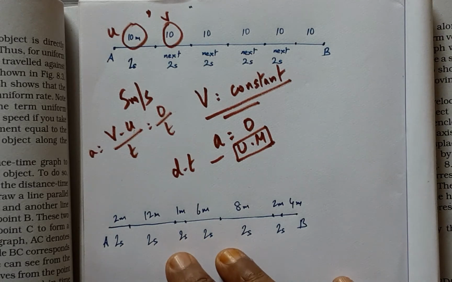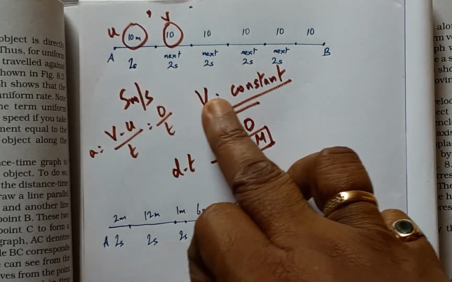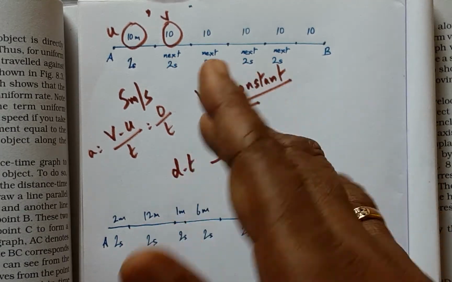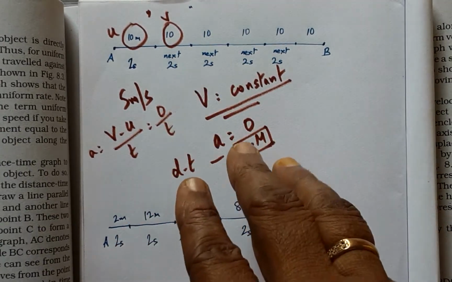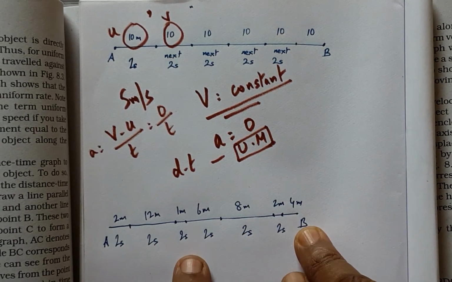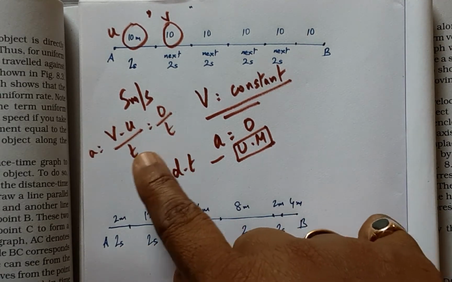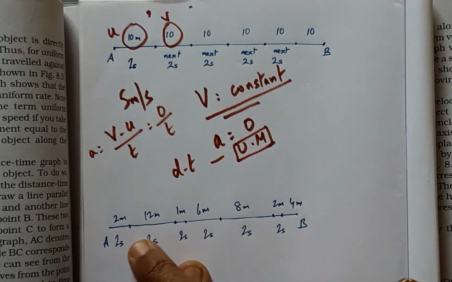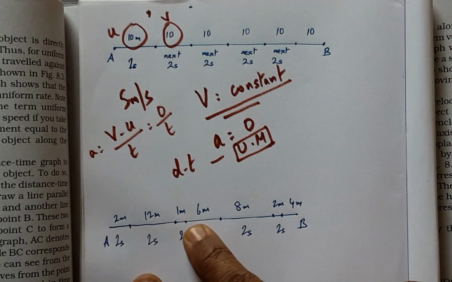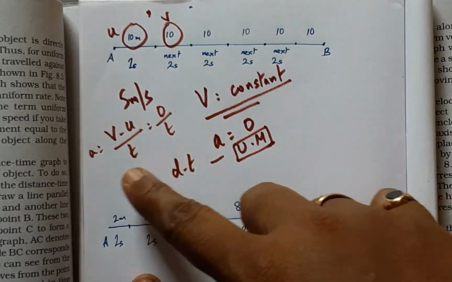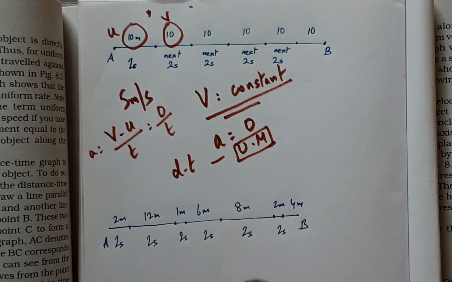If you start from home, you cannot go with this kind of movement. You will always put your brakes. You have to move faster in some places and slower in some places, and this is how you move while you are going in a traffic scenario. And therefore you always give the accelerator to the bike, and since velocity is varying, there is a change in the velocity with time, and therefore acceleration exists in non-uniform motion.